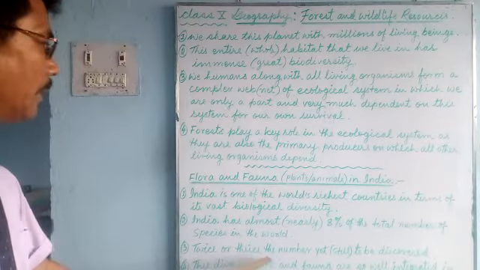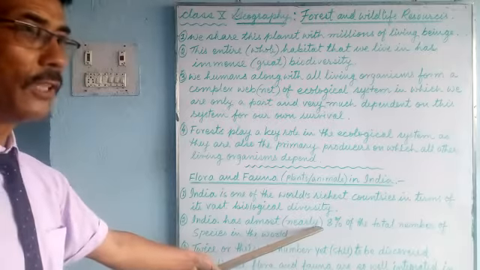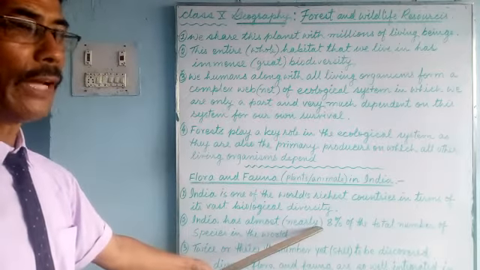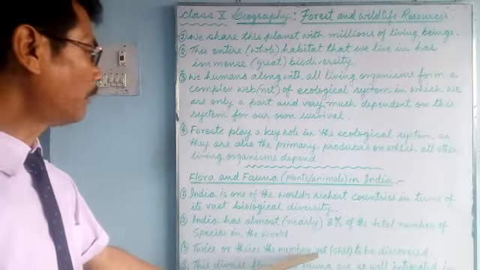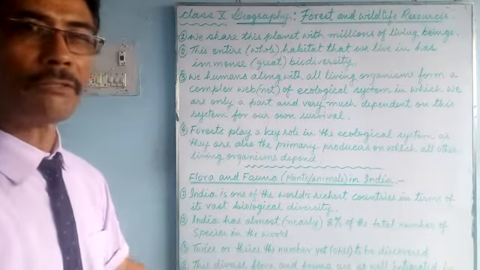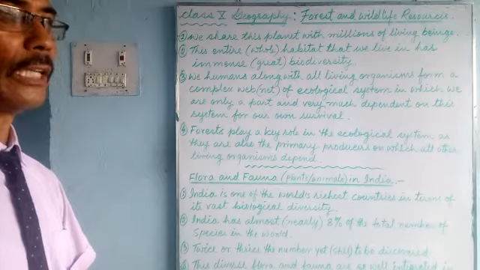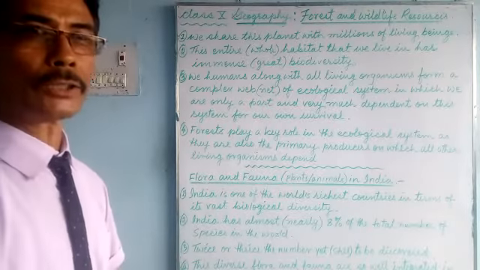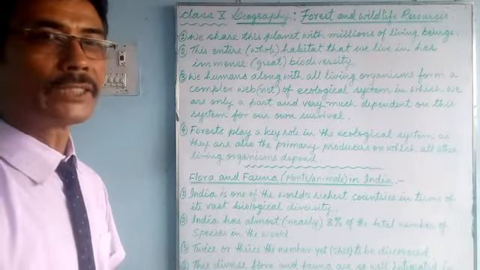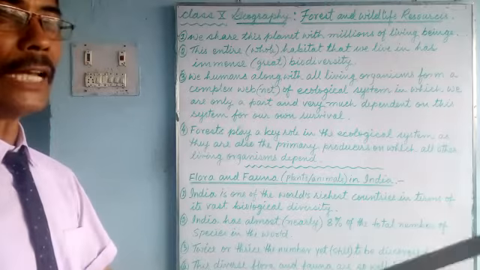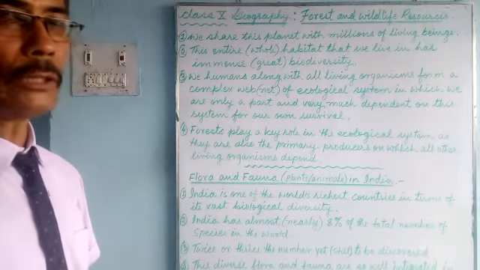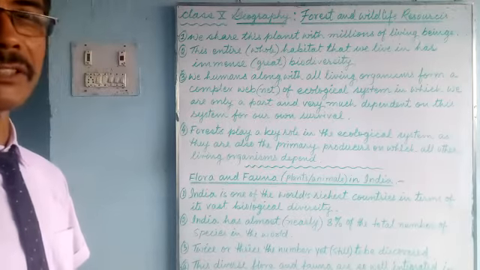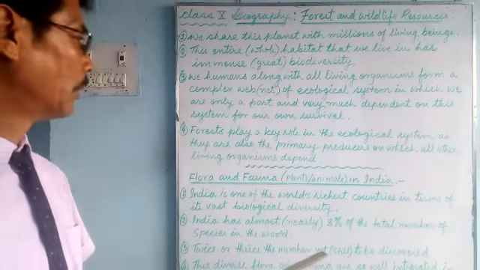Eight percent is just what we have discovered and know. Twice or three times the number is yet still to be discovered in vast, dense forest. People have not gone inside. How many varieties of plants, animals, or insects are found there, we have not discovered yet. Still to be discovered, two to three times more than 8%.